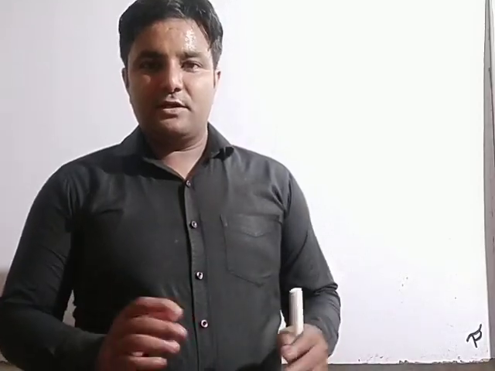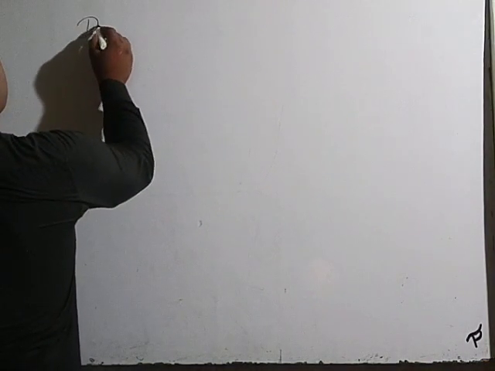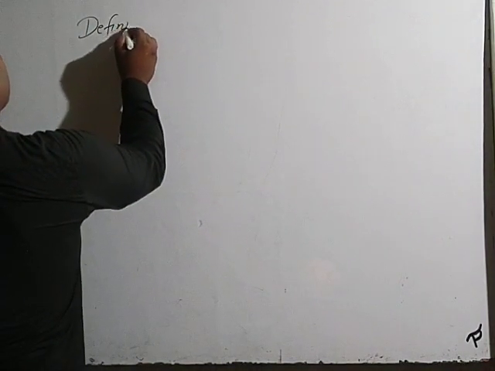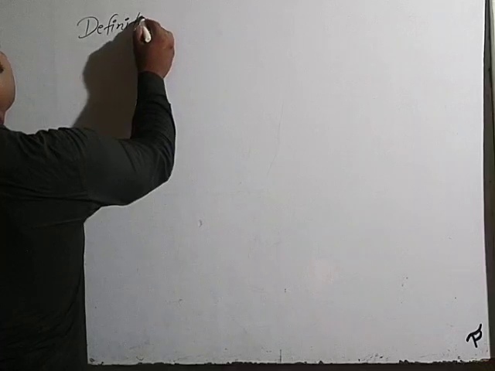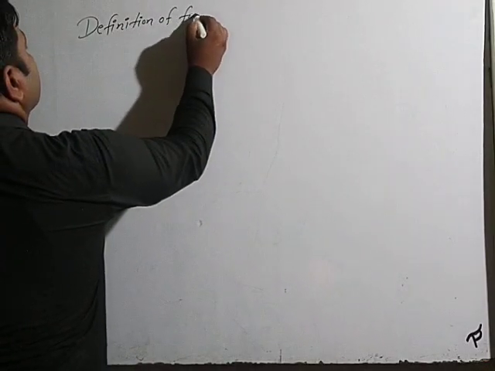To learn the number concept, you have to learn some rhyming words. Just see what the concept is. Definition of fundamental units.